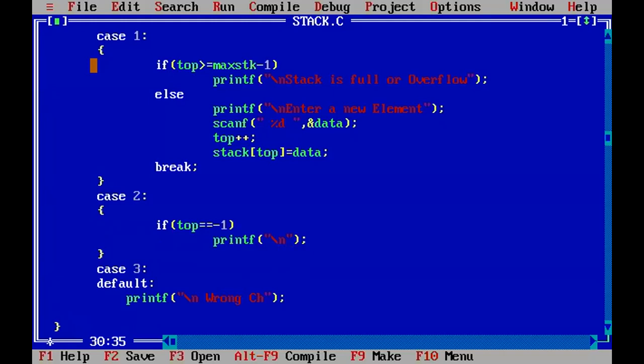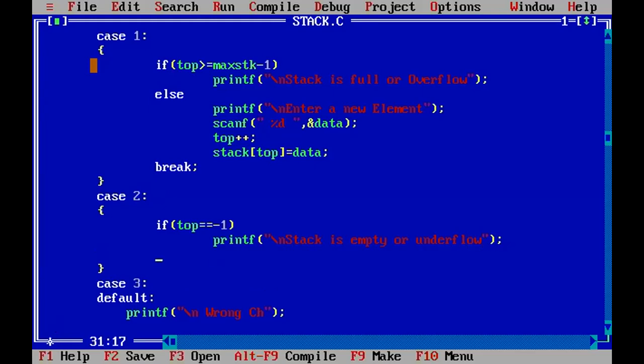Here if top equal to minus 1, underflow, right? We will display the message: stack is empty or underflow.